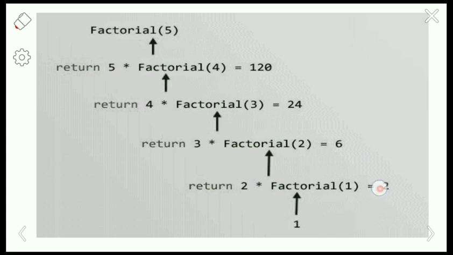Now this value will be written here. So 2 into 1 is 2. This value will be written back to the previous function. Factorial of 2 is 2, so 3 into 2 is 6. This value will be written back here. Now factorial of 3 is 6, so 4 into 6 is 24. This value will be returned back to this. So factorial of 4 is 24, so 5 into 24 is 120. Now factorial of 5 is 120 here, so it will be returned to the main calling function.